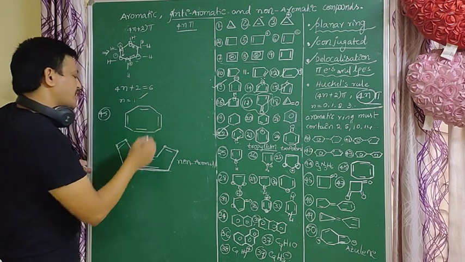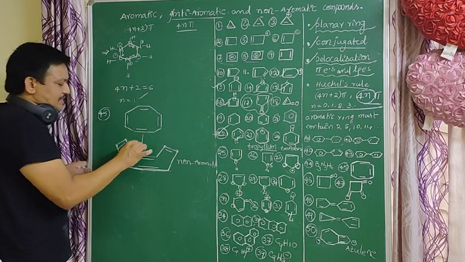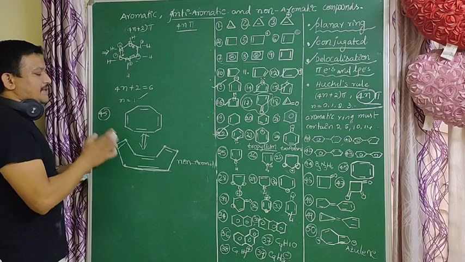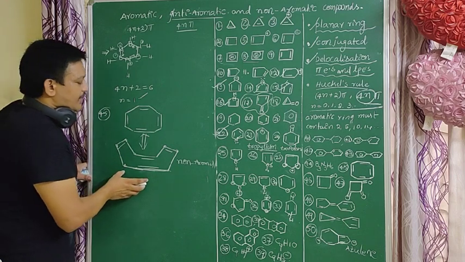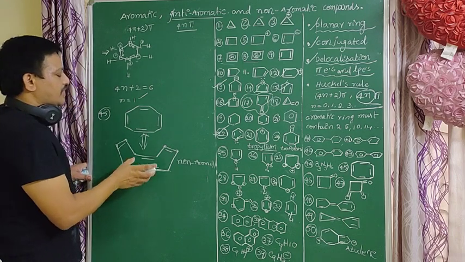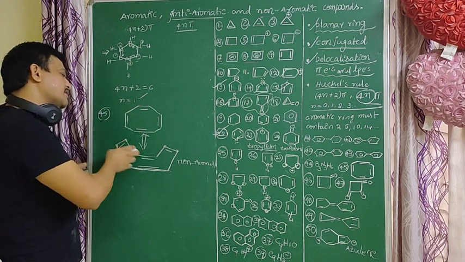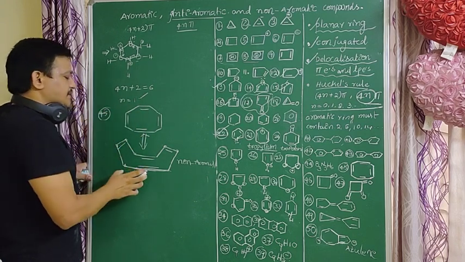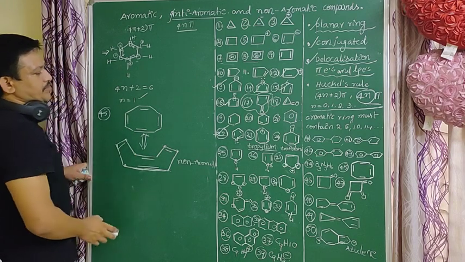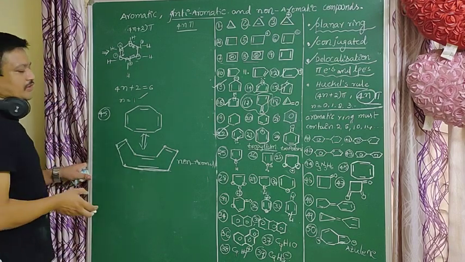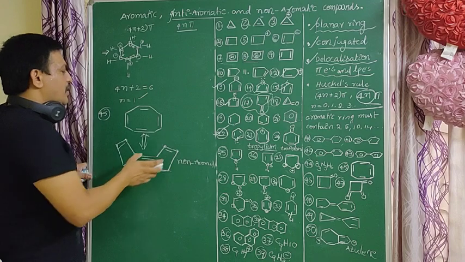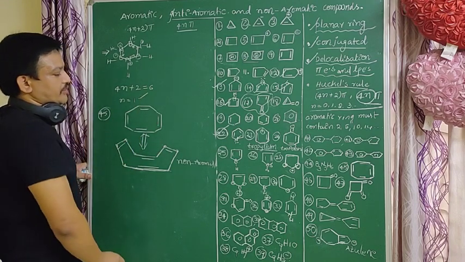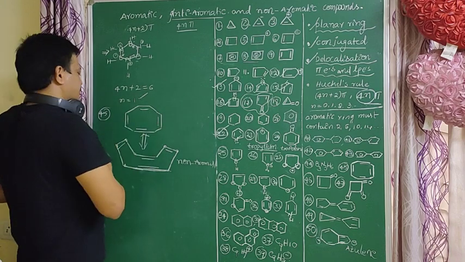Why is it a non-aromatic compound? It exists as a tub-shaped structure, which is not a planar structure. That is not a planar molecule. That's why it is a non-aromatic compound. It has conjugation, but it has a non-planar structure, a tub-shaped molecule. That's why it is a non-aromatic compound. Very important. So next part is 6.